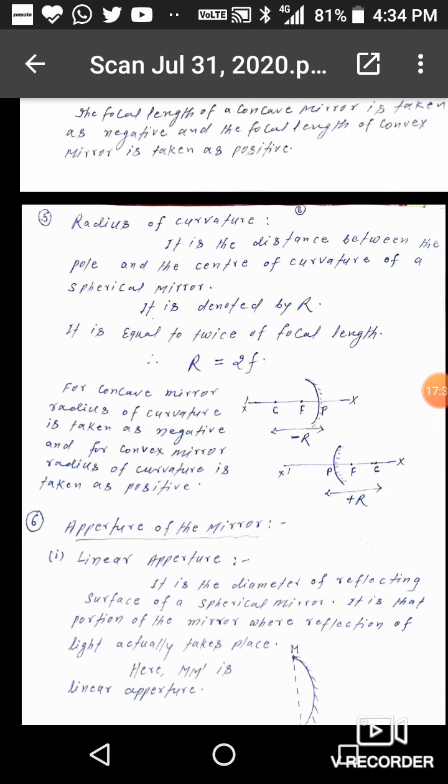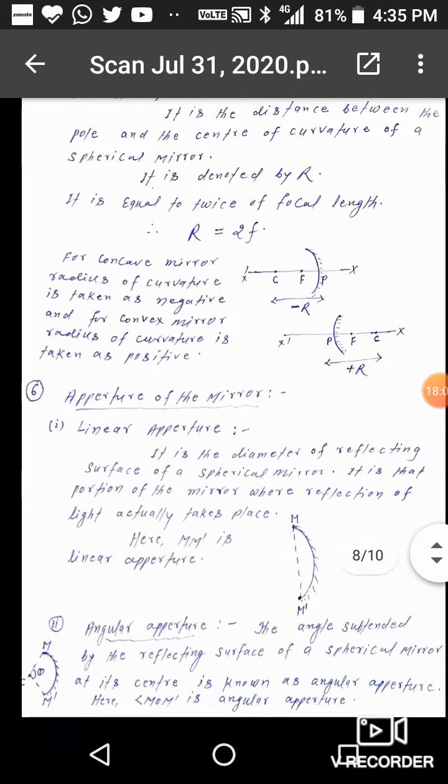It is denoted by R. It is equal to twice the focal length. So R is equal to 2F. For concave mirror, radius of curvature is taken as negative, and for convex mirror, radius of curvature is taken as positive.